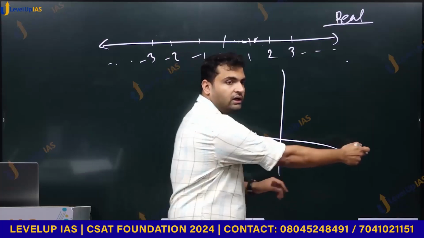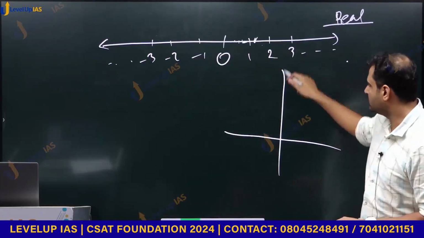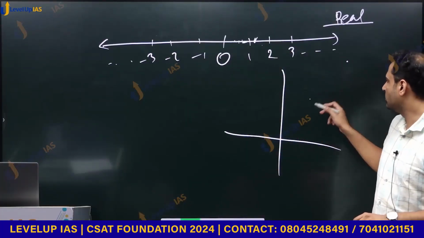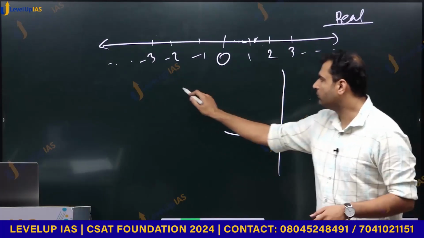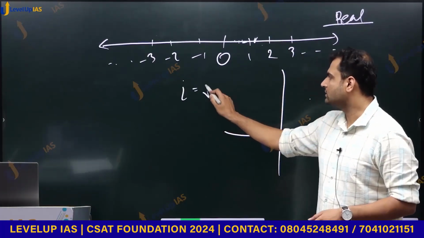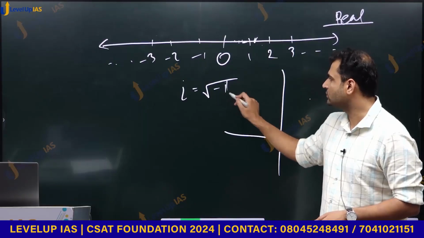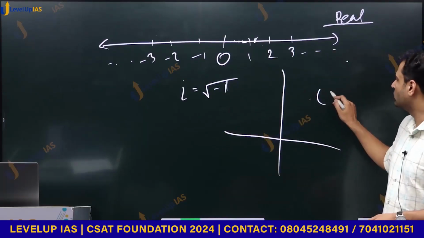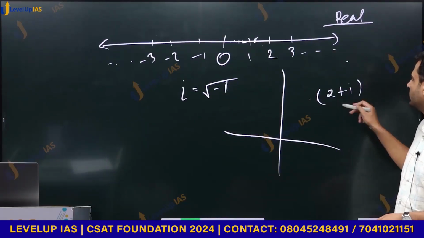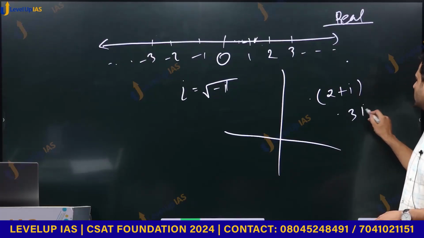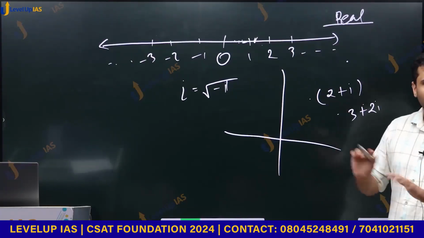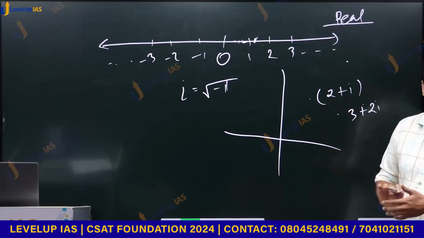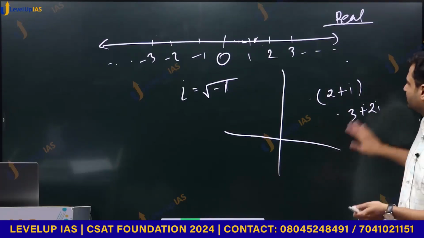So this is the real number line, and this is another axis, and here these numbers are represented. We first define i as root of minus 1, and every number here would be something like 2 plus i, or 3 plus 2i. Don't worry about it. It is not relevant. Because he asked, I had to answer.